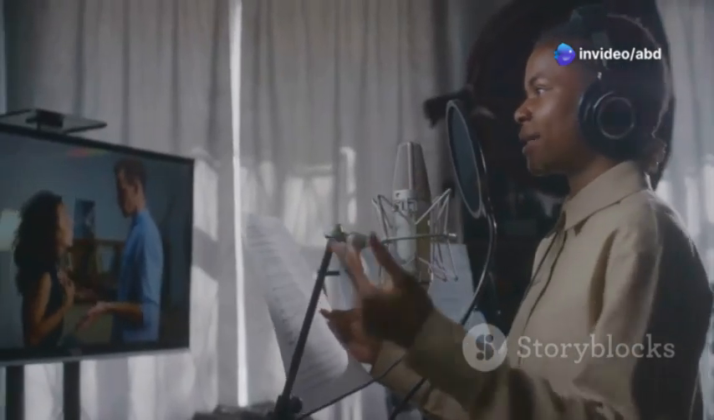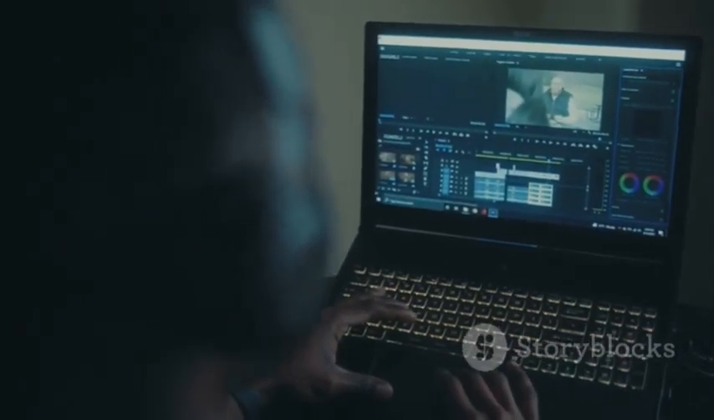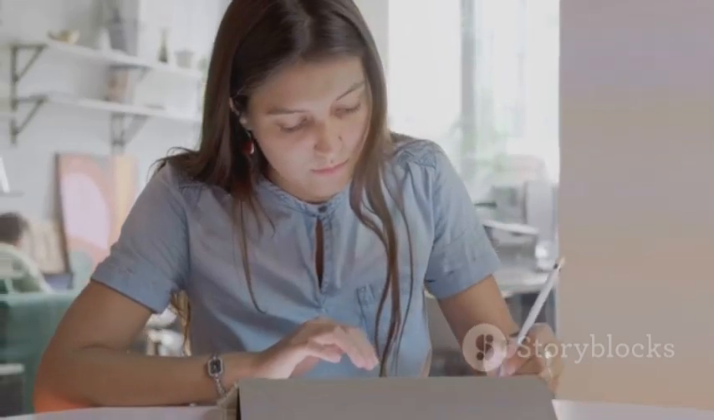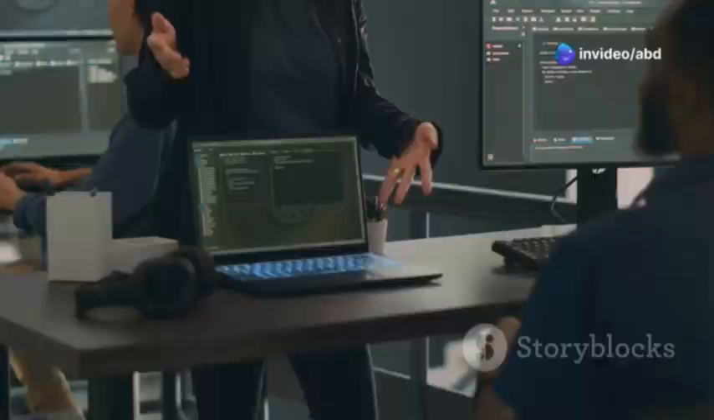Now let's talk about video creation and editing. First, we have the video editor, then there's the videographer. Next up is the animator, followed by the visual effects artist. And finally, the video producer.